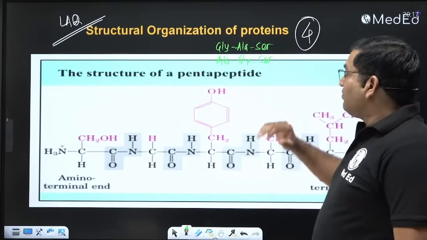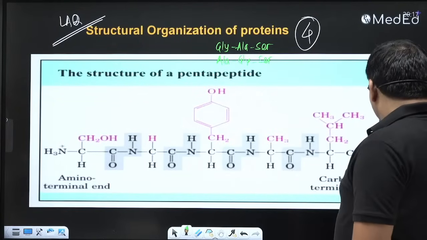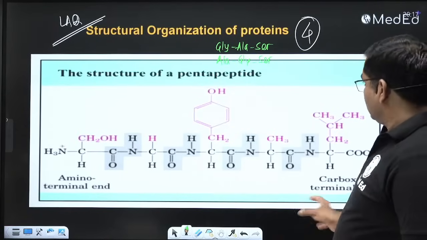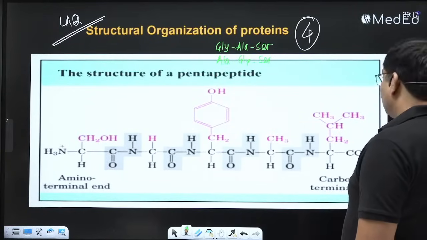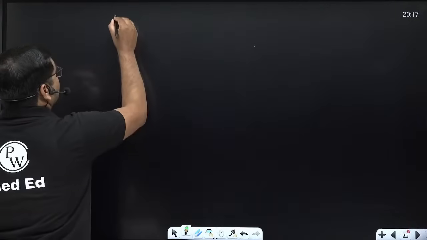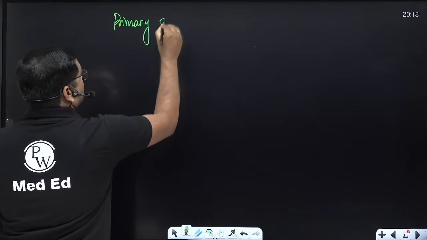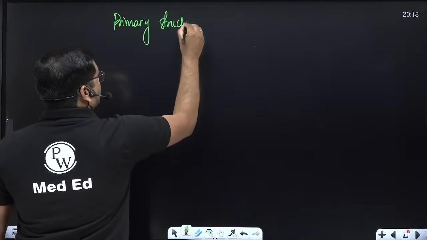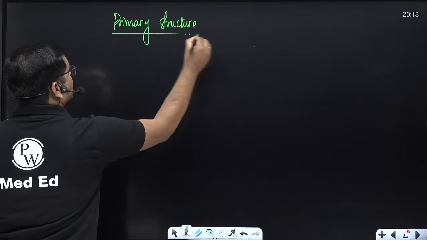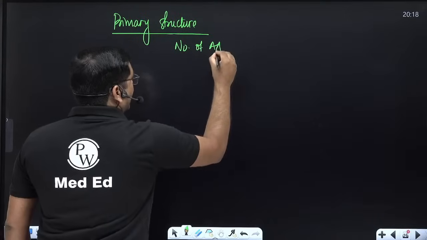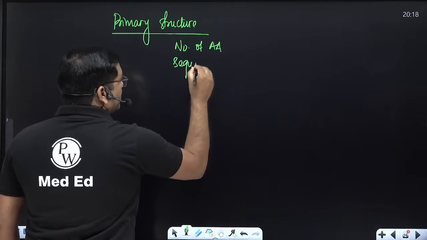So we'll discuss the primary structure. In the primary structure, the number of amino acids is important, and the sequence of amino acids is important.